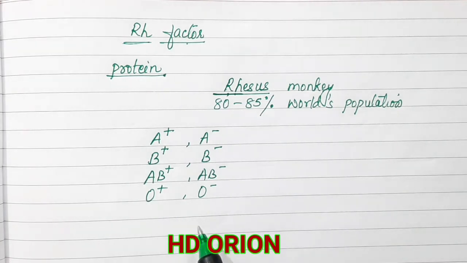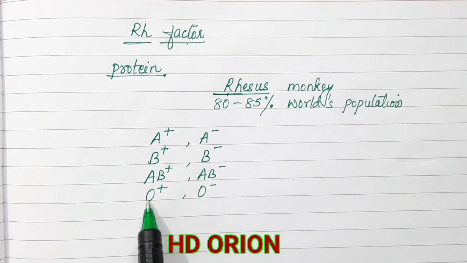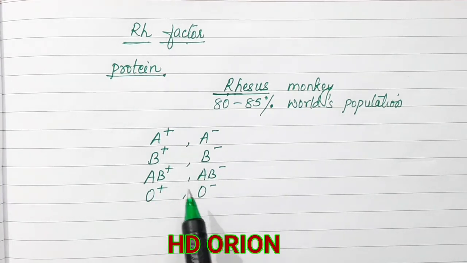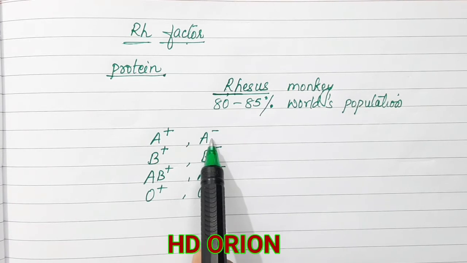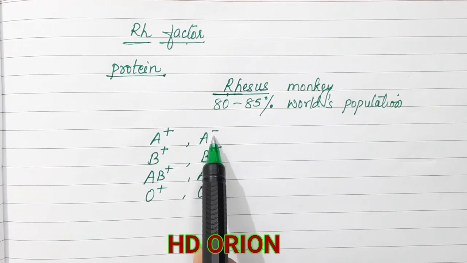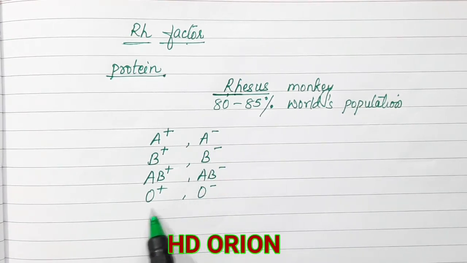I talked about the universal recipient, that is blood group AB, but blood group O does not have any antigen at all, and therefore it can give blood to all the blood groups. But a person having Rh factor cannot give blood to a negative one, and therefore this restricts the transfusion.